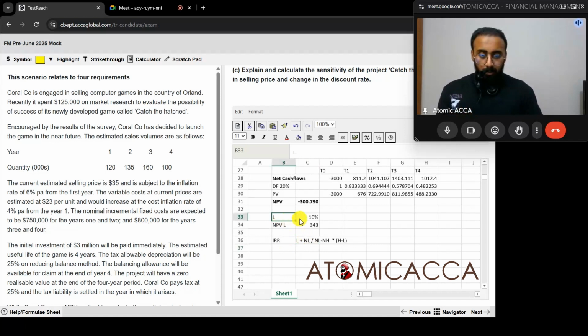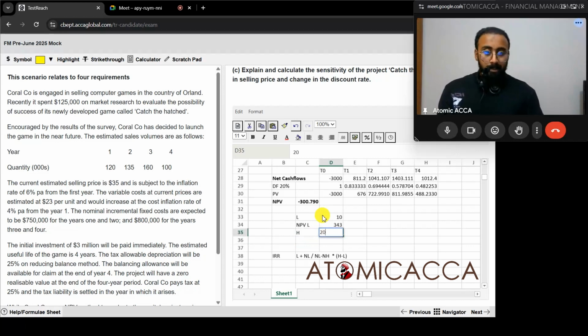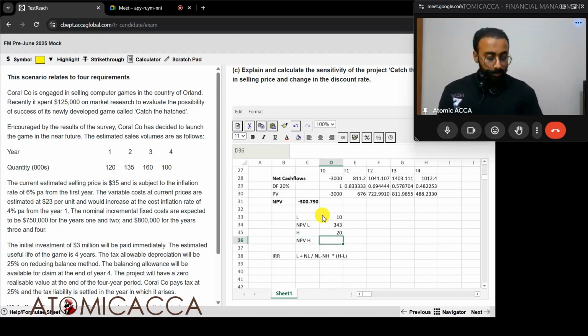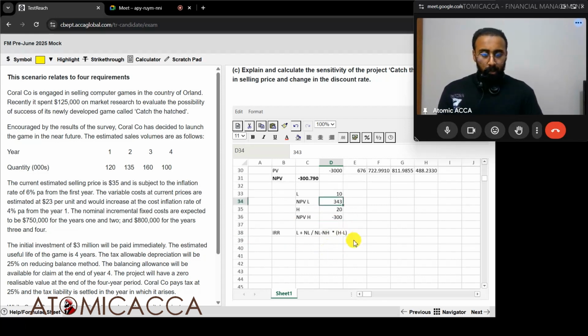I wrote low over here. Let's just remove this percentage for ease of calculation. 343. Okay, NPV at high rate. Then H will be equal to 20 and NPV at high rate will be equal to minus 300. Okay, so I just removed the decimals. I'm just going with the whole numbers.